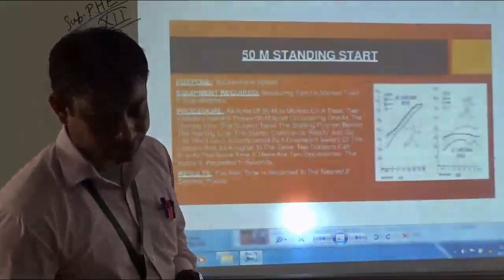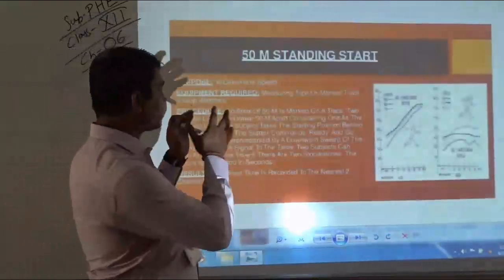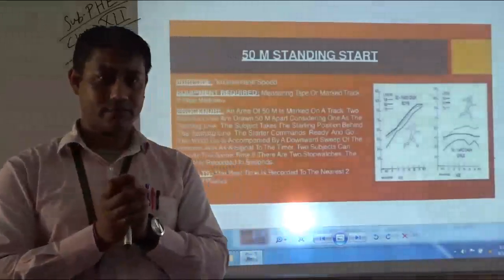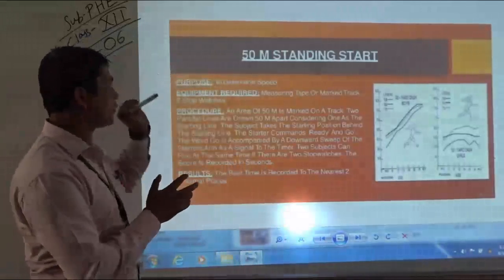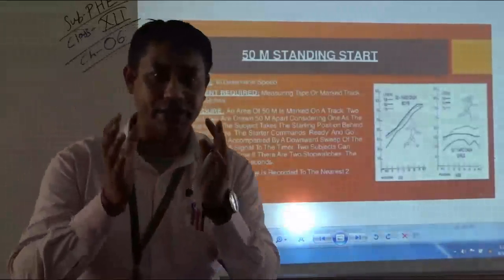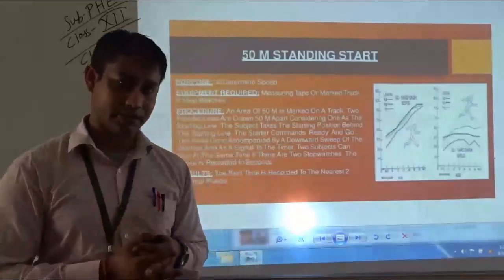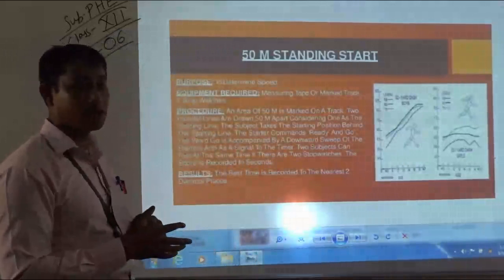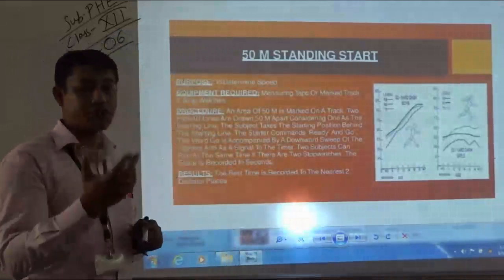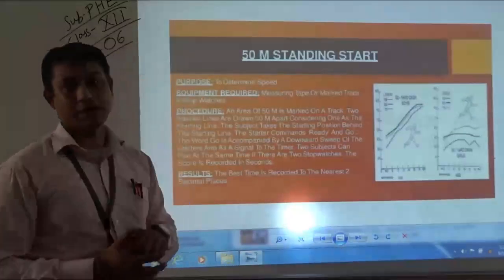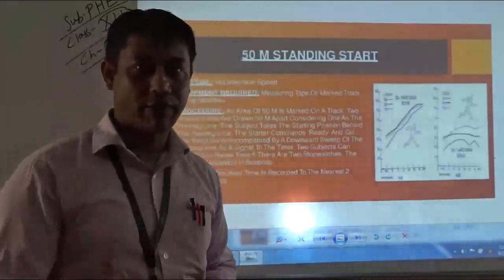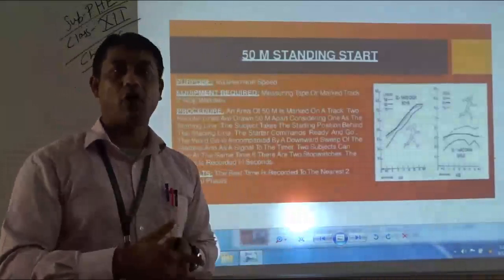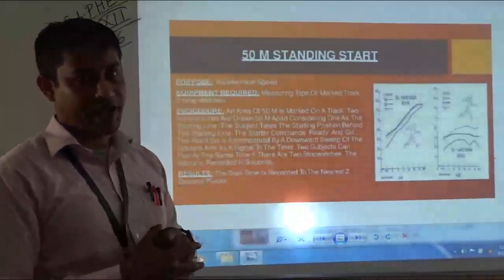So the first one, as you can see students, the first test is 50 meters standing start. The purpose of 50 meters standing start is to determine the speed of the individual. The equipments required are measuring tape or a marked track. Two stopwatches will be required along with measuring tape or the marked track.